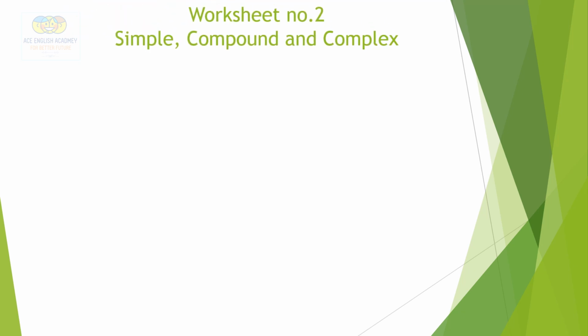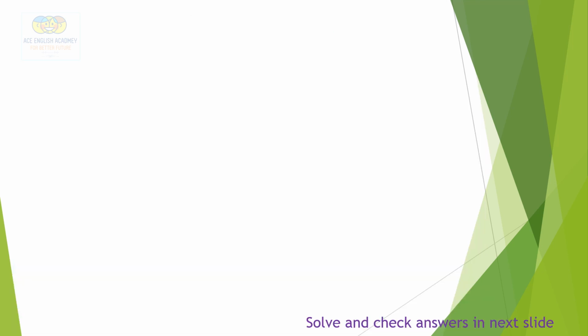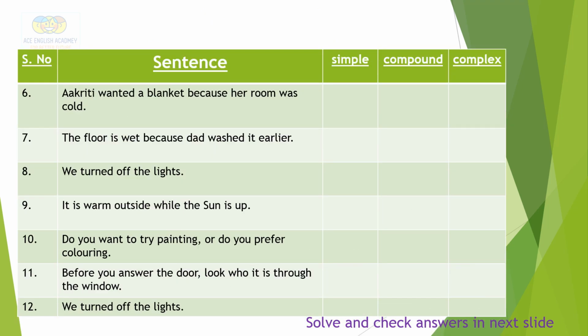Worksheet number 2. Simple, compound and complex sentences. Here I have given you sentences and you have to find out which type of sentence each is. So you can solve all these 12 sentences and then check your answers in the coming slide.